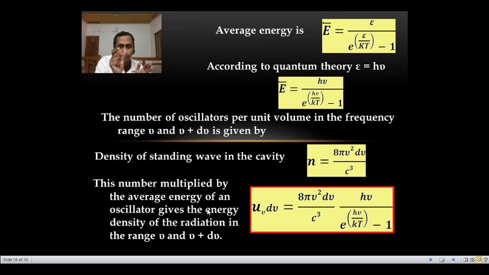The energy density from a black body for a frequency range nu and nu plus d nu, which means a small range, is denoted by u of nu d nu equals 8 pi nu square d nu by c cube, that is the number density, times h nu by e raised to h nu by kT minus 1.